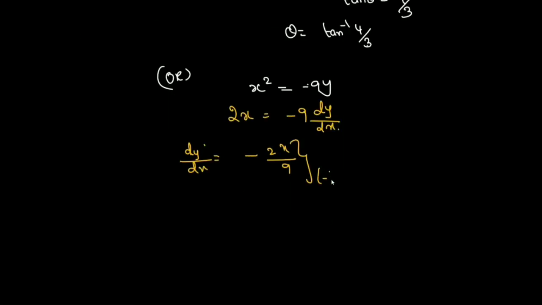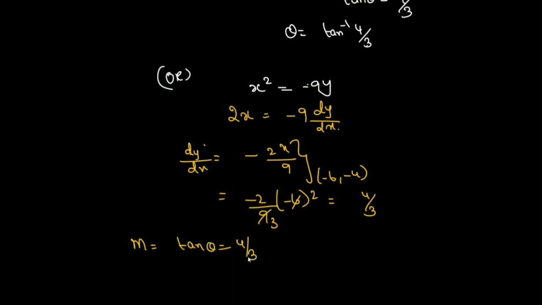So substitute x is minus 6. You get minus 2 by 9 into minus 6, so it is equal to 4 by 3. dy by dx is nothing but tan theta, that is the slope at a point. So m is equal to tan theta, that is equal to 4 by 3. So theta is tan inverse 4 by 3.